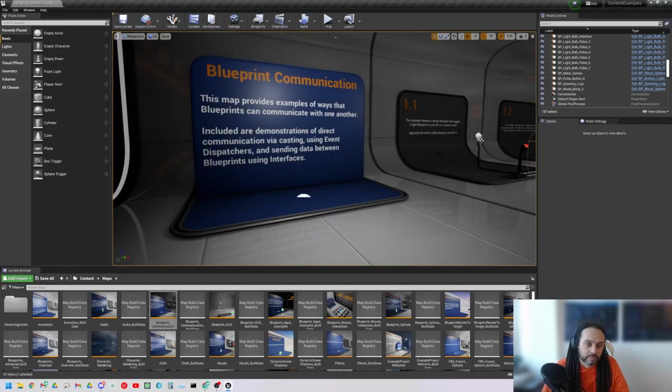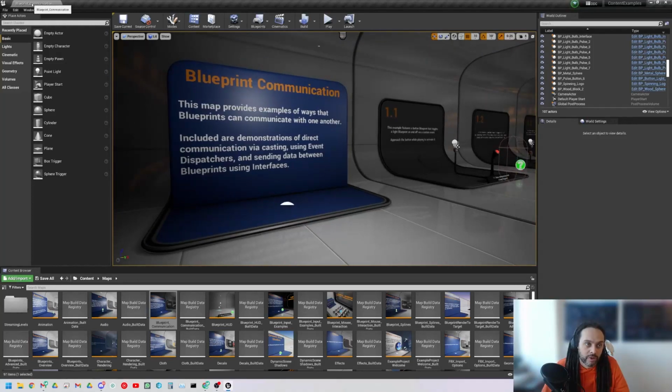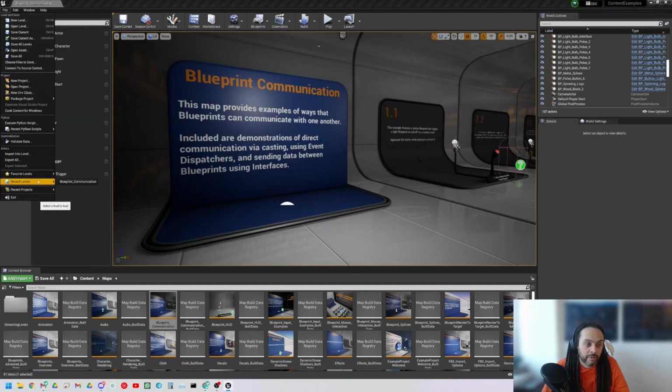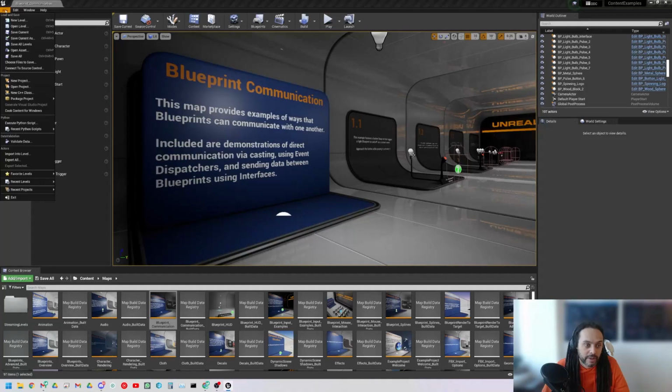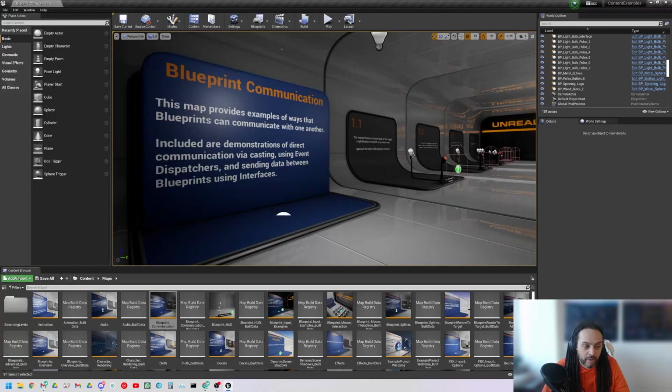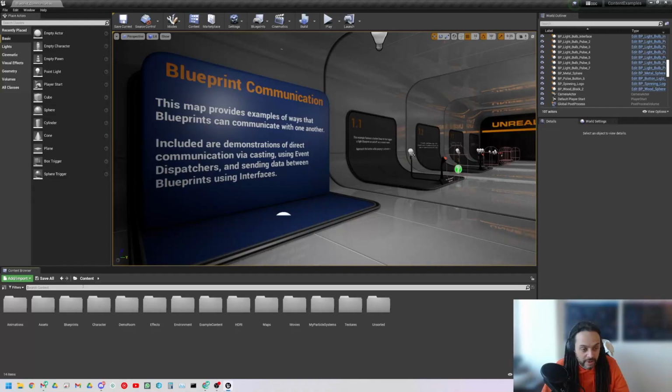Okie dokie. So now I can see we switch to the Blueprint Communications level. I can quickly get back to my other level by going back down here. Now you'll see recent levels available. Blueprint Communication, because I've opened that. I can also add this to my favorites. So I'm going to add this Blueprint Communication to my favorites. This is on a per project basis, so I can get back to here nice and easily. I can remove it, or I can just click here and it will reload the level. Nice and handy. I can also go back to my overview. Another way to find your maps is I can filter. I can use these filters here inside the content browser.